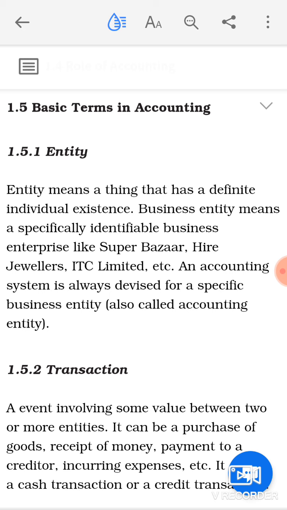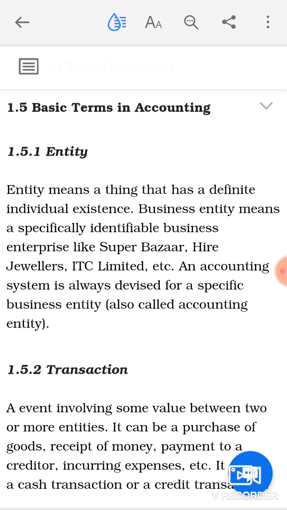Now, when you talk about the first term in accounting, entity, entity means a thing that has a definite individual existence. So, whenever any business organization gets a separate legal existence, then you can call it a legal entity.